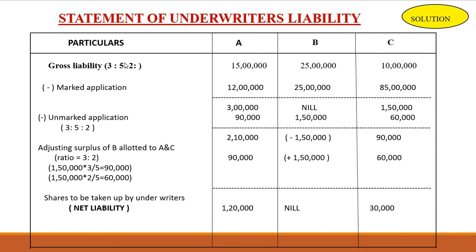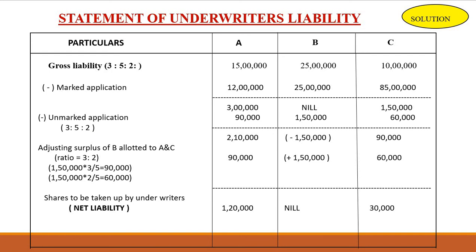Here B's ratio is 5, so we cancel B's ratio. Removing this ratio, the new ratio is 3:2.